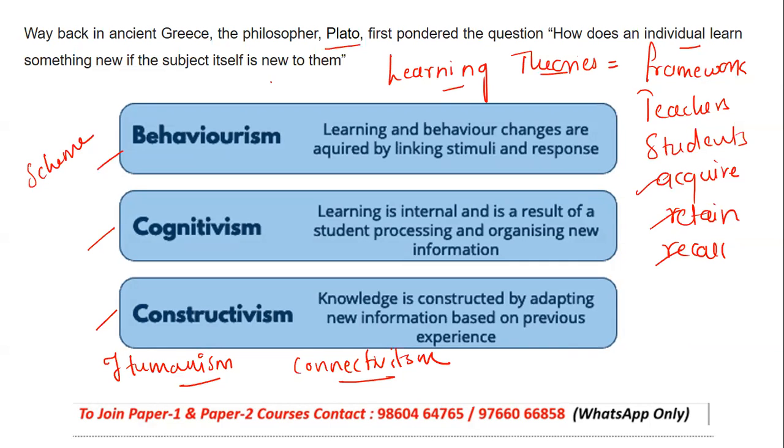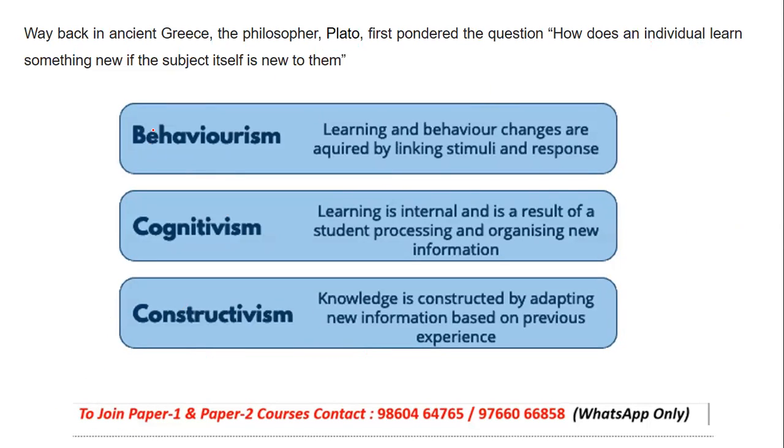First, let's understand what behaviorism, cognitivism, and constructivism are. Behaviorism talks about learning with the help of behavioral changes, by linking the stimuli and the response. It means that for every action there is a reaction. For example, if I enter the class and the class control is not in place, obviously I may shout at them, or I may stand with firm body language. This is my reaction to the action.